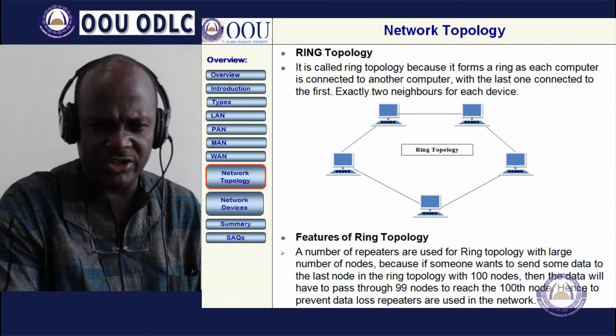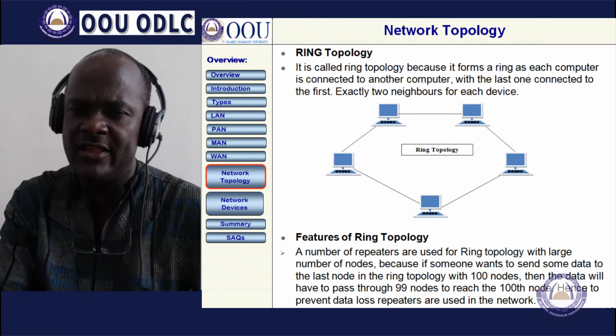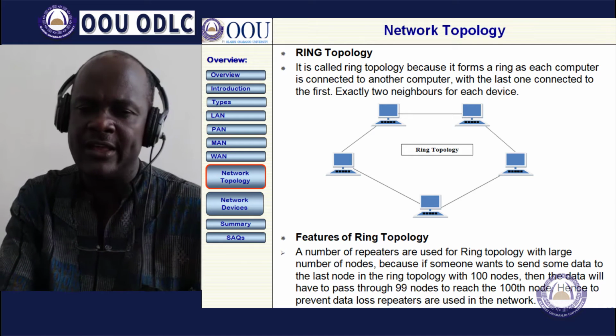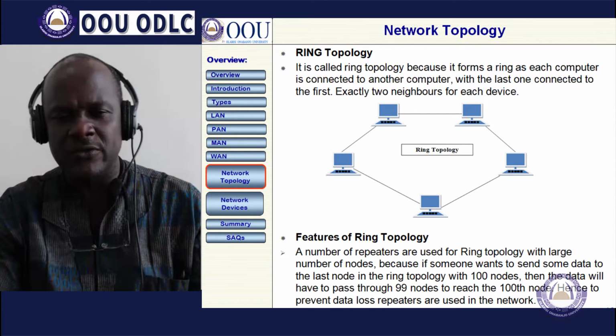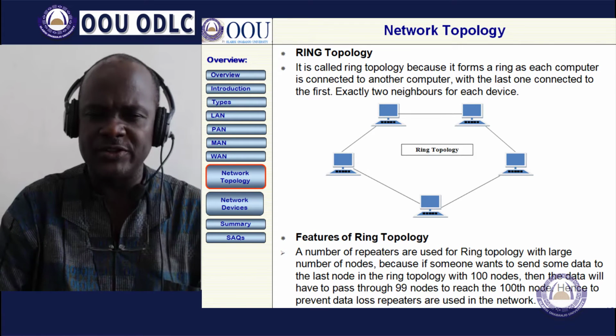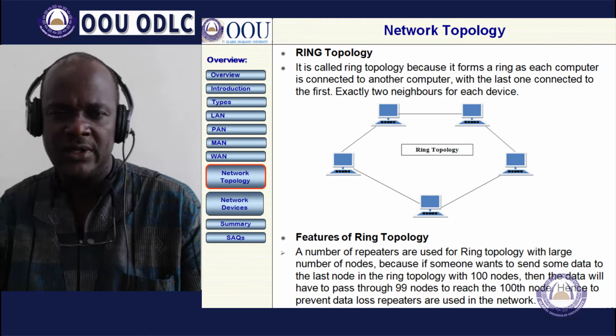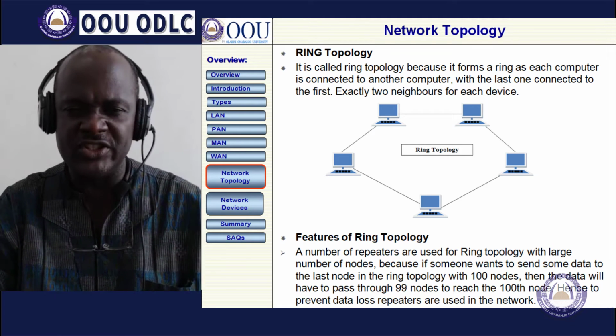Let's look at another topology, which is called the ring topology. It forms a ring, as each computer is connected to another, in the form of a circle from one computer to the next. Each device has exactly two neighbors, with the last one connected to the first one.